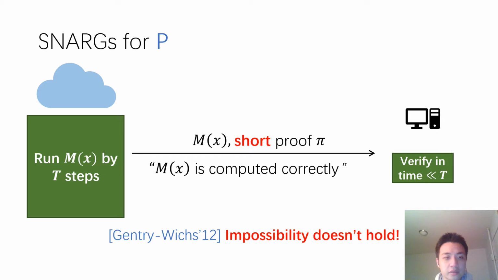It turns out that in this setting, the Gentry-Wichs impossibility result doesn't hold, and we can hope to construct SNARGs for P from falsifiable assumptions.